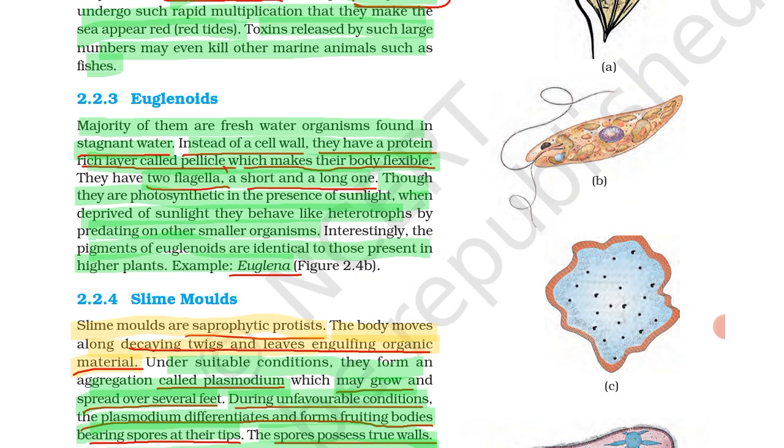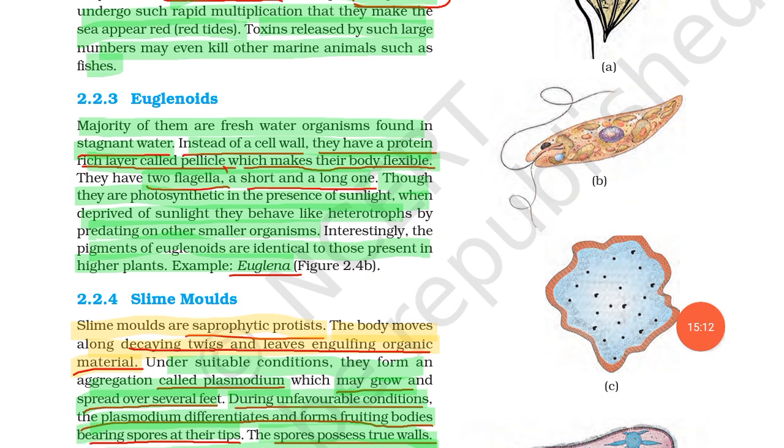Interestingly, the pigments of euglenoids are identical to those of higher plants. For example, Euglena. So the example of euglenoid is Euglena. It is easy to remember. What you have to focus on in euglenoids is that the cell wall of euglenoids is made up of a protein-rich layer called pellicle.